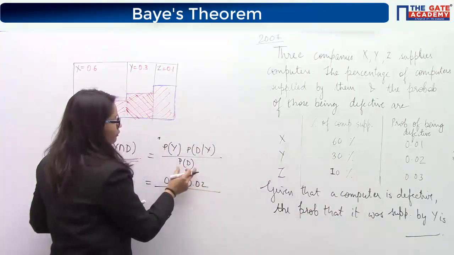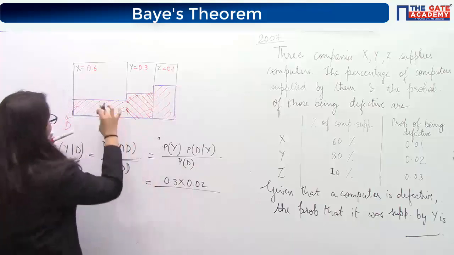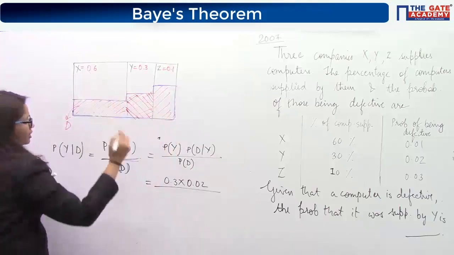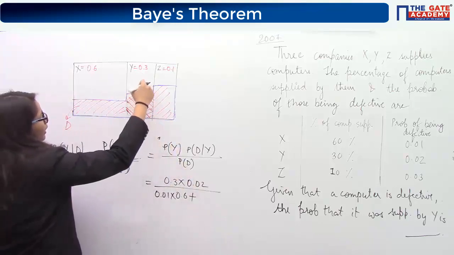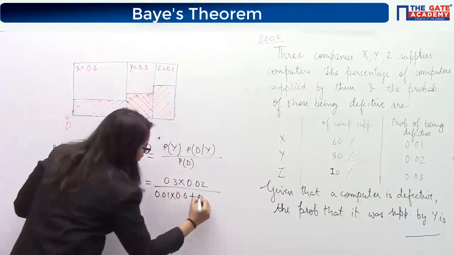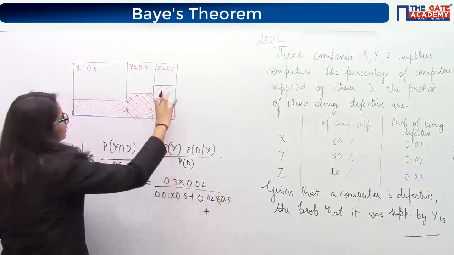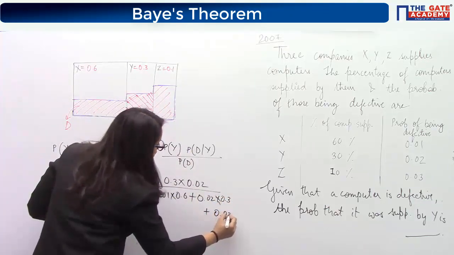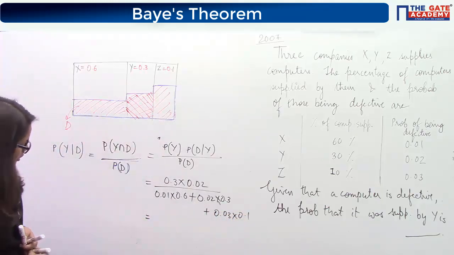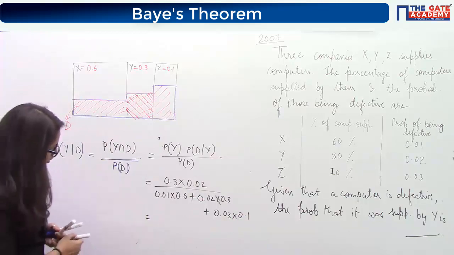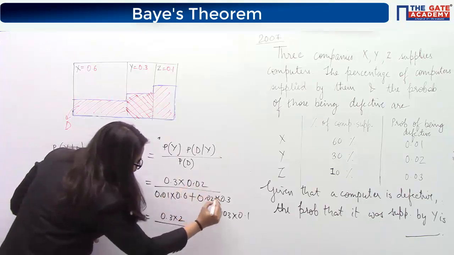Probability of D will be what? This part plus this part plus this part, the total probability. So this part is nothing but 0.01 times 0.6, plus this part, which is 0.02 times 0.3, plus this is 0.03 times 0.1. Okay, solve this. So I can write this as 0.3 into 2, just removing the decimals from all of them.